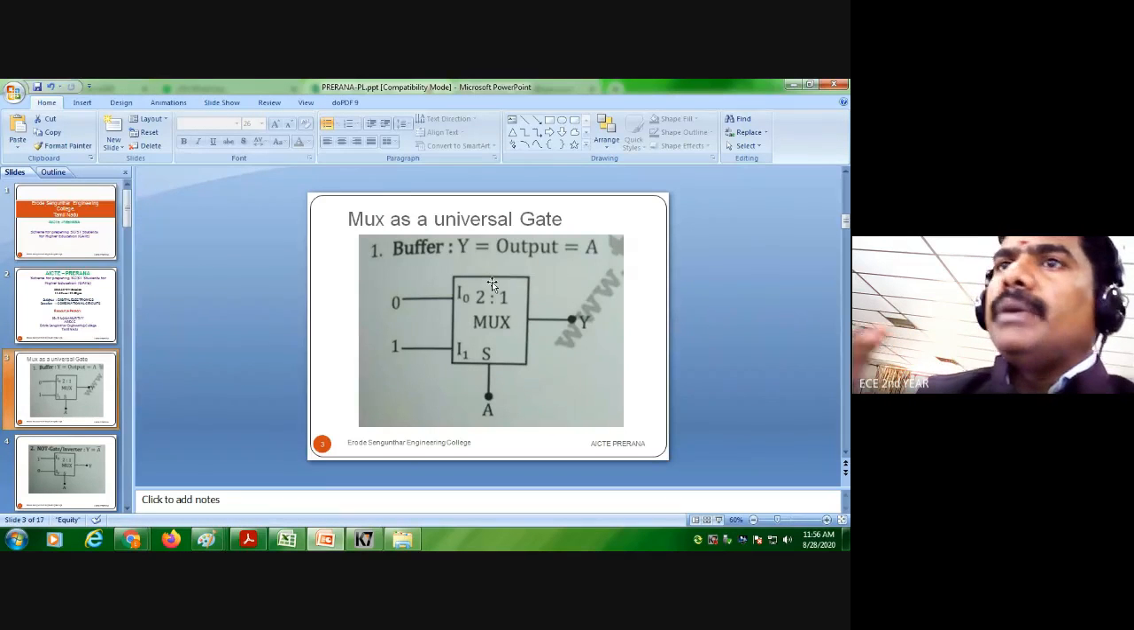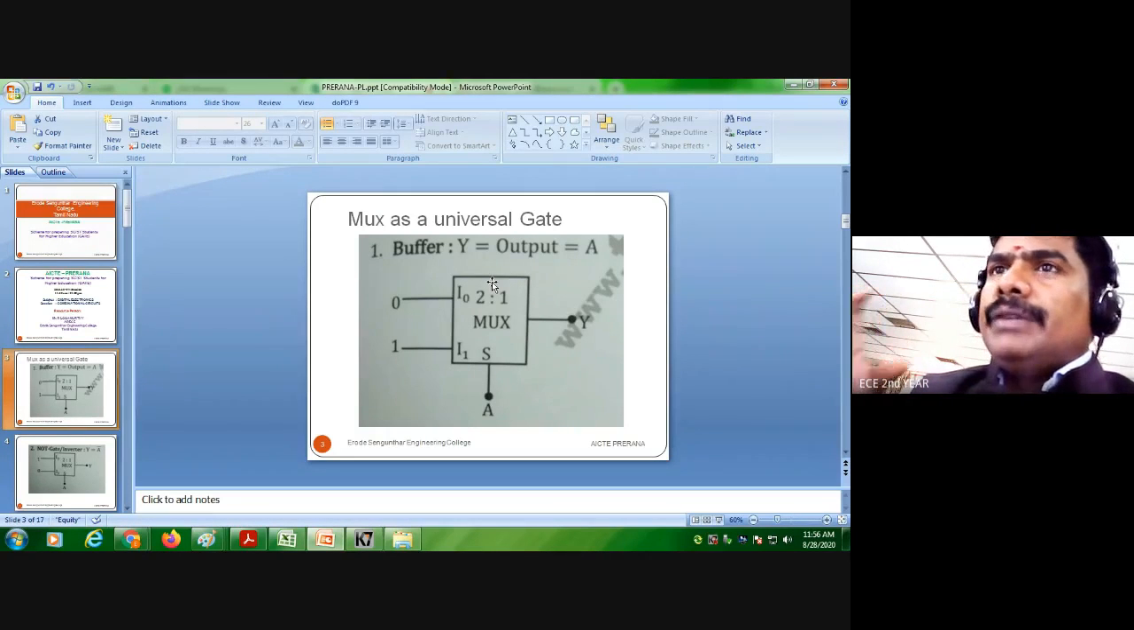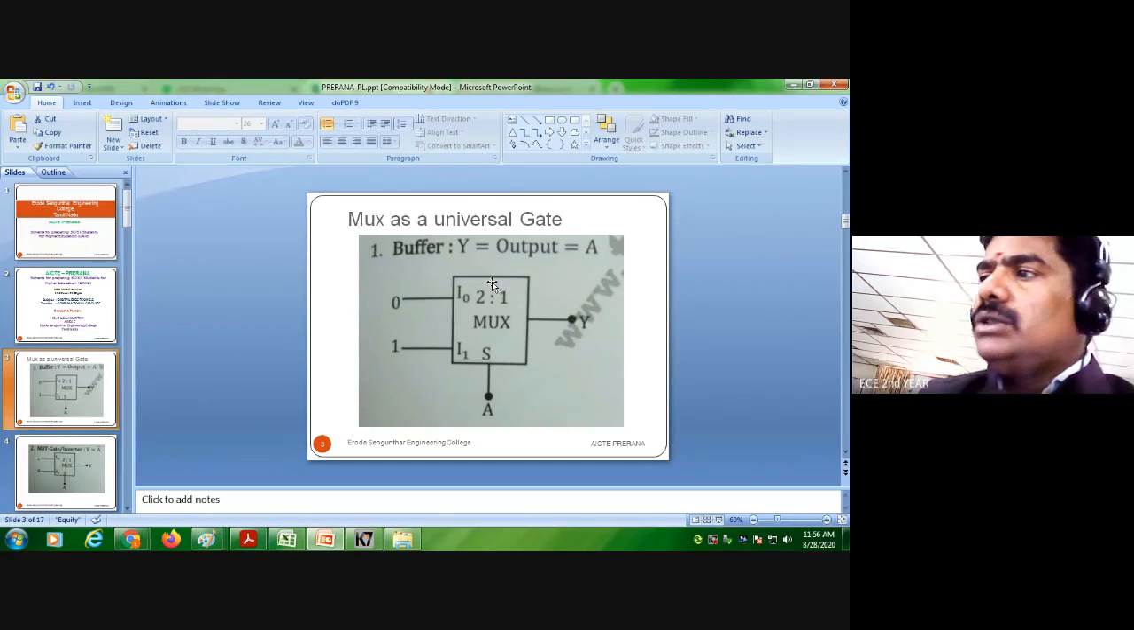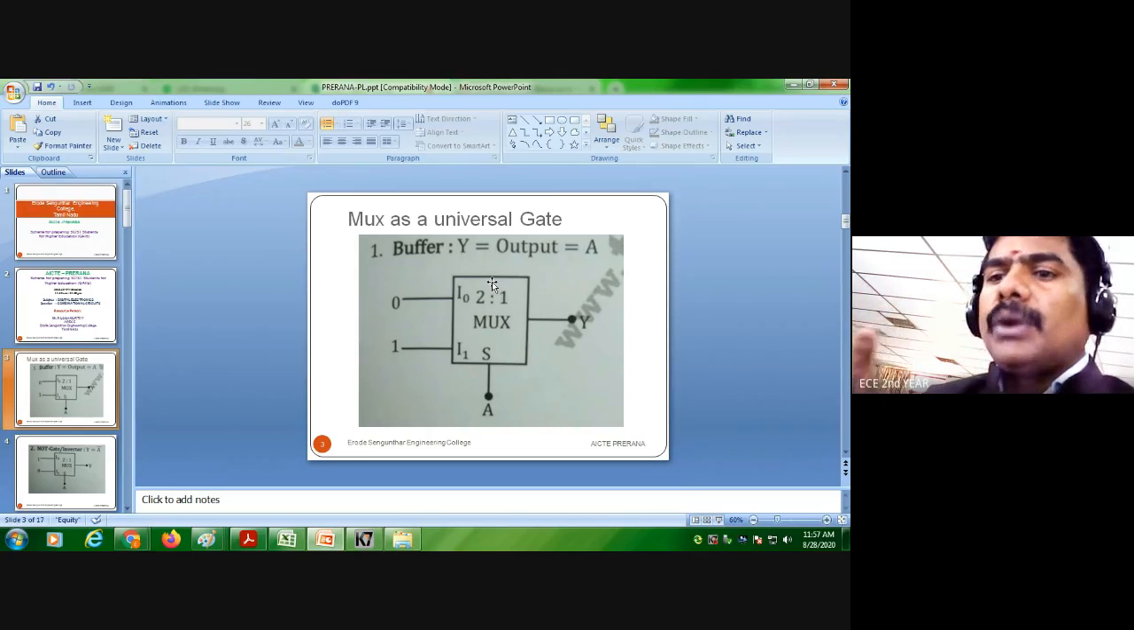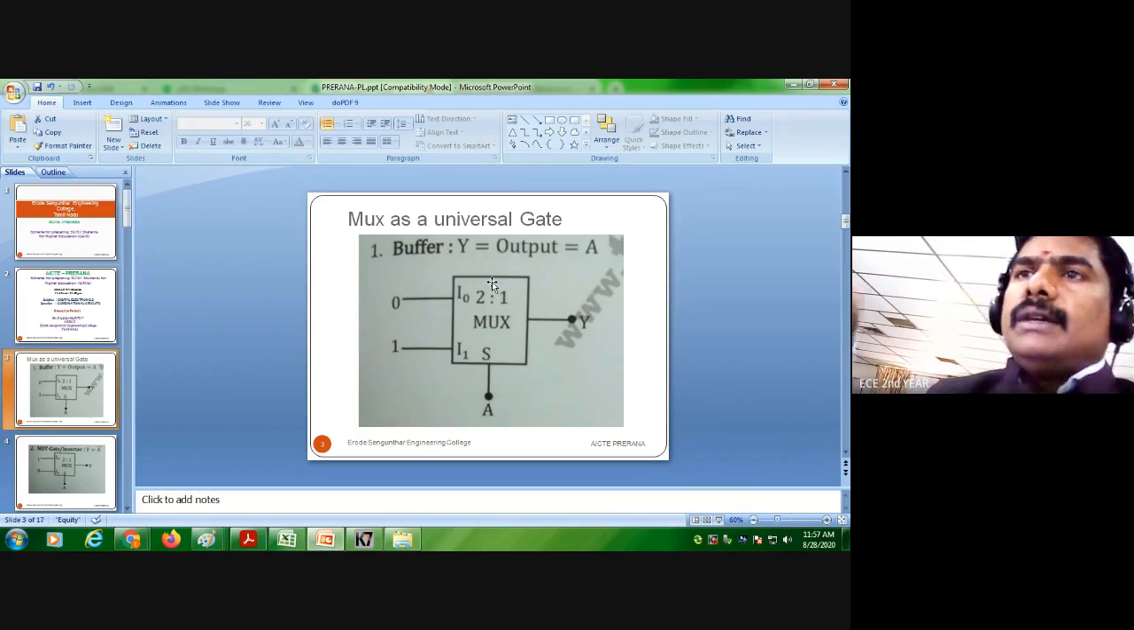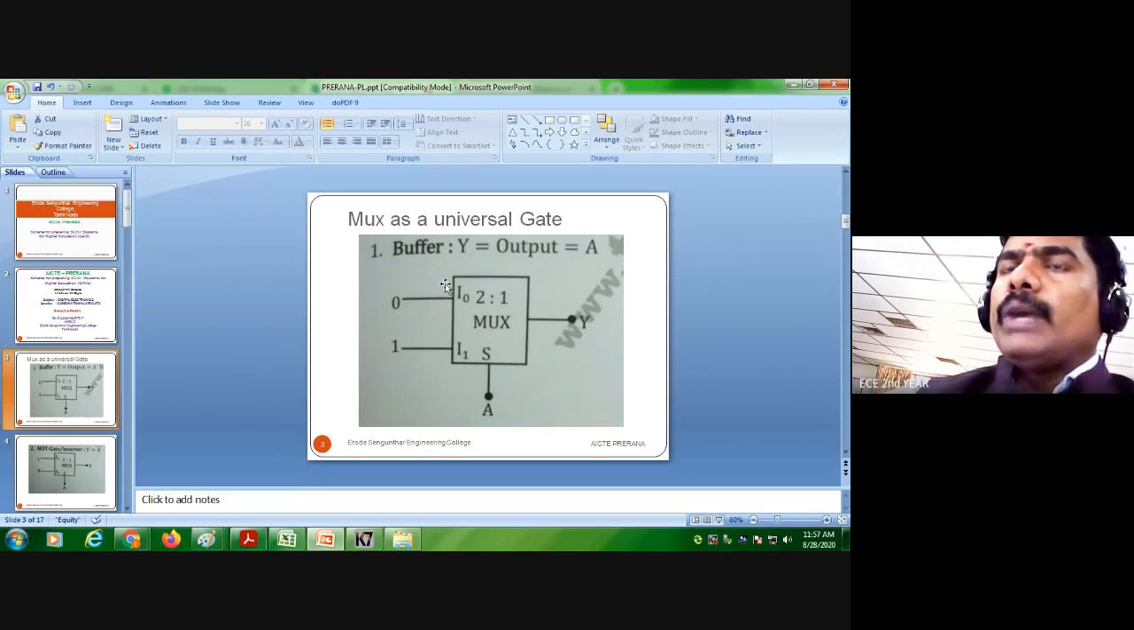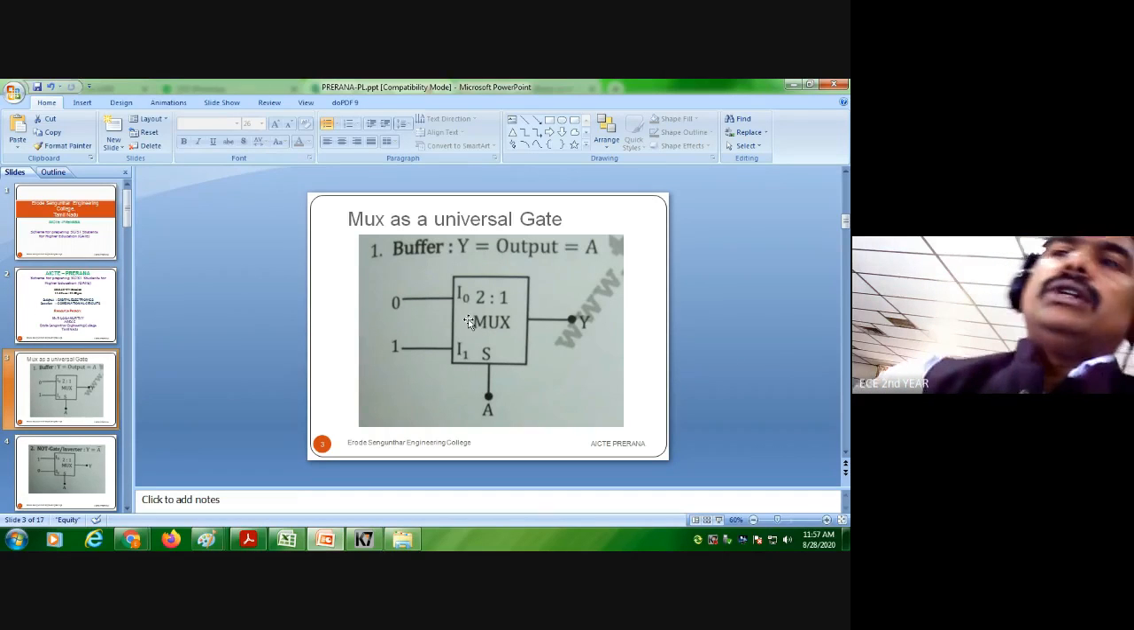study deeply. You know that a mux, a multiplexer, gives many inputs into a single output. The number of inputs will be 2 power n, the output will be a single output, and n is the number of select lines. You know these, but in GATE problems, you have to know how the 2:1 multiplexer can be used as a universal gate. This is what we are going to discuss.